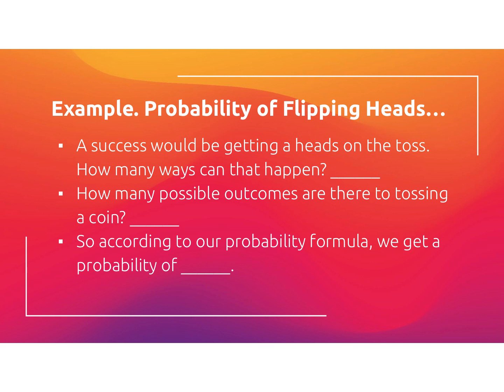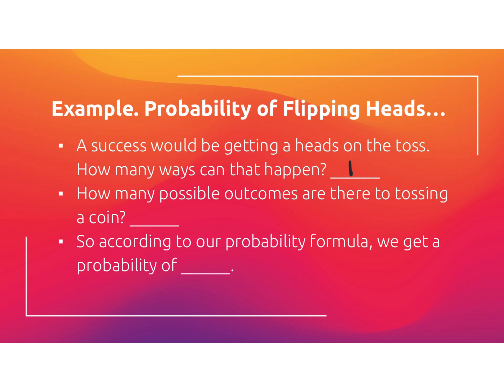Okay, so let's do an example. Probability of flipping a heads. So if you have a coin, and it doesn't matter what coin you have, you could have a penny, nickel, dime, quarter, but if you have one of those, a success would be getting a heads on a toss. So when you think of a coin, how many sides of the coin are actually a heads? Well, there's only one of them that is a heads. The other side is a tails.